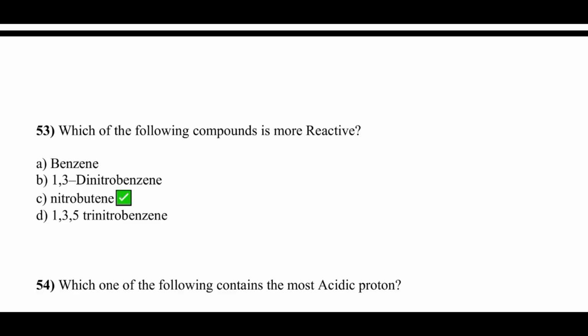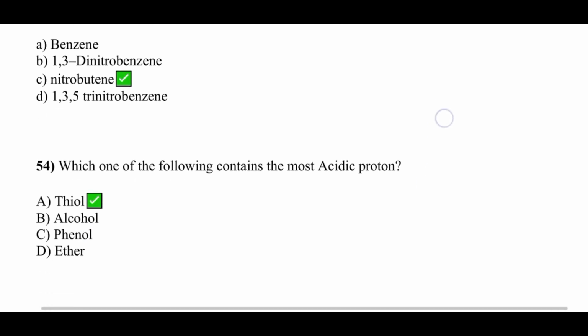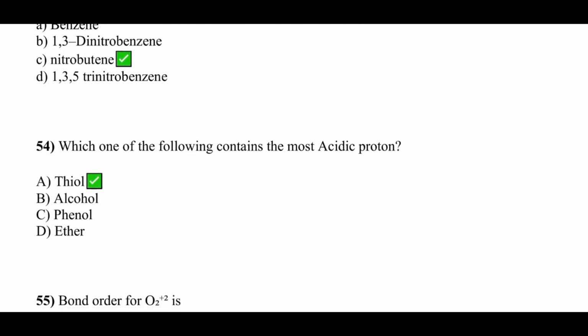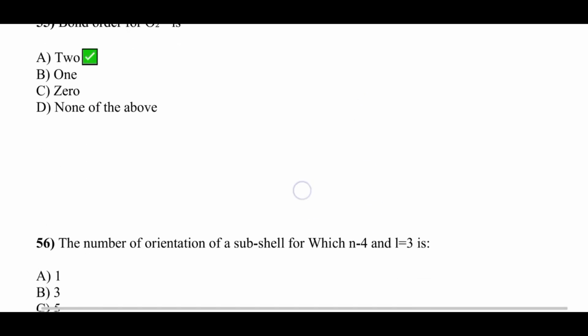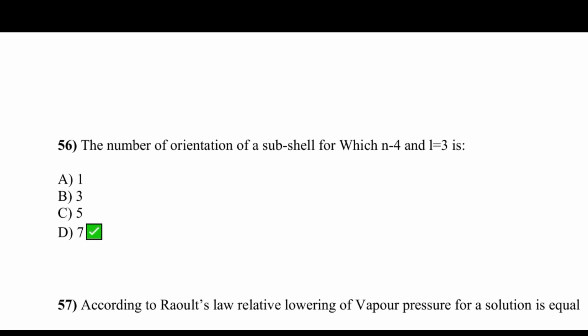Option C is correct. Which of the following contains the most acidic proton? Option A is correct, that is thiol. Bond order for O2 is option A is correct, that is 2. The number of orientation of a subshell for which n=4 and l equal to 3 is correct option is D, that is 7.